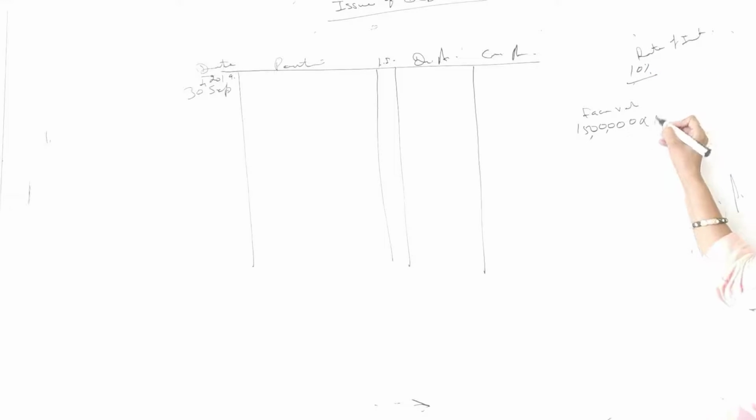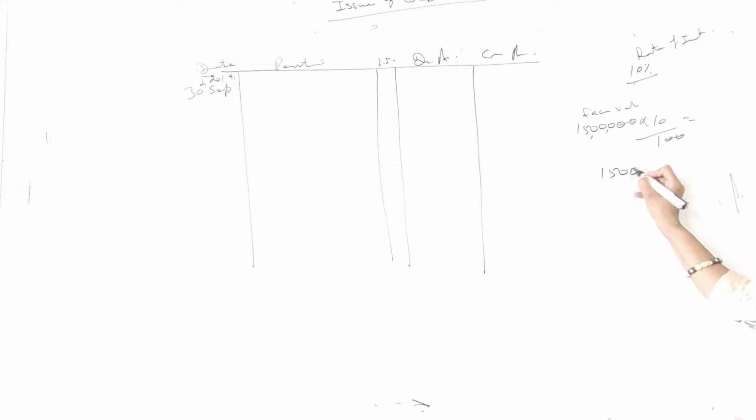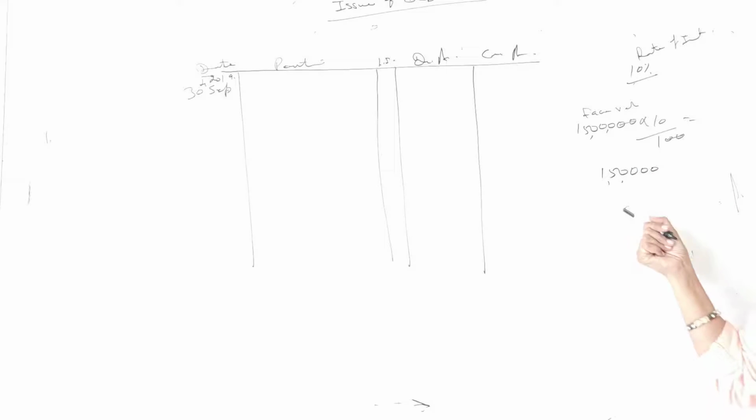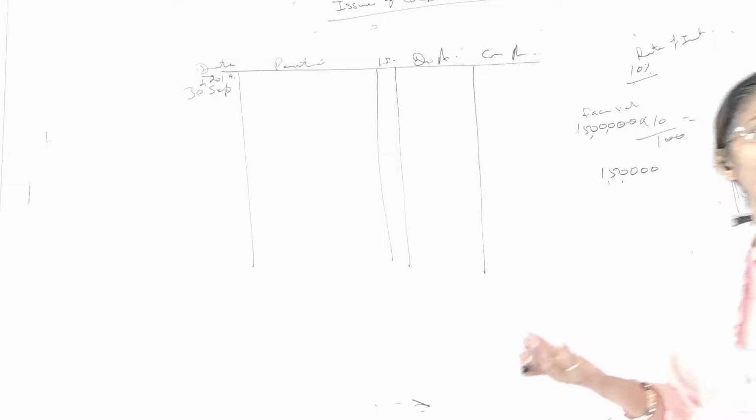So 15 lakh पे आप 10% calculate करेंगे. What comes? This is 1,50,000. All right. So this 1,50,000 is for how long? 6 months or 1 year. This is for 1 year. Complete 1 year. Okay. But I have to calculate